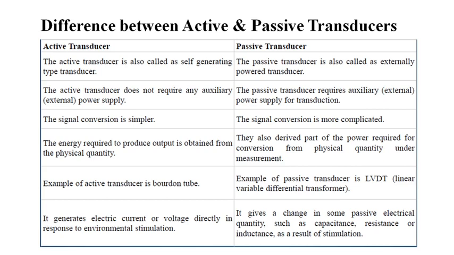An example of an active transducer is the Bourdon tube, while an example of a passive transducer is the LVDT. An active transducer generates electrical current or voltage directly in response to environmental stimulation, while a passive transducer gives a change in some passive electrical quantity such as capacitance, resistance or inductance as a result of stimulation. So this is the difference between active and passive transducers.